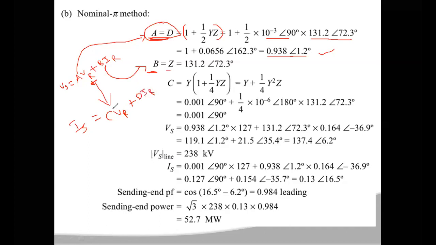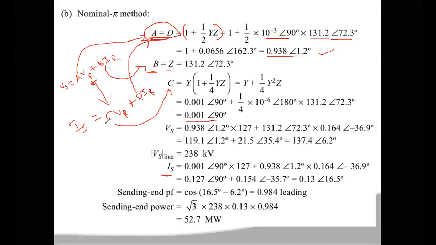Okay, so that C value here is calculated as 0.001 at an angle of 90 degrees, and the D value, which is equal to A, is 0.938 at an angle of 1.2 degrees. VR value is 127, IR is 0.164 at an angle of minus 36.9 degrees. So now all values on the right hand side of your IS equation are known. So you calculate the IS by simply substituting those values.